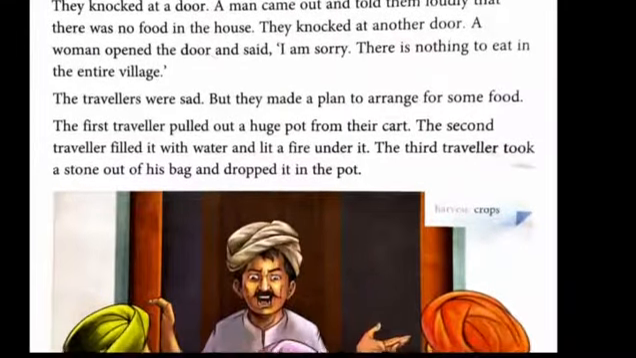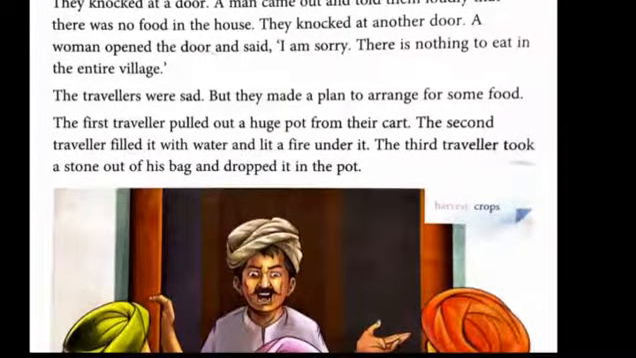Okay, now come to next. The travelers were sad, but they made a plan to arrange some food. The first traveler pulled out a huge pot from their cart. The second traveler filled it with water and lit a fire under it. The third traveler took a stone out of his bag and dropped it in the pot. Okay.